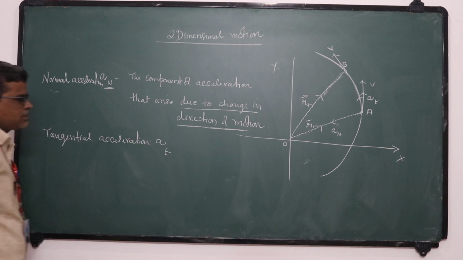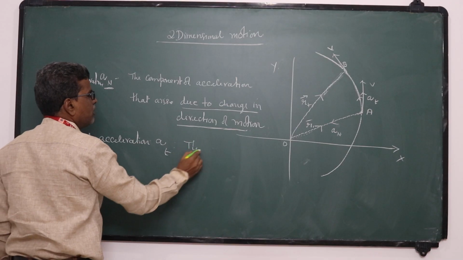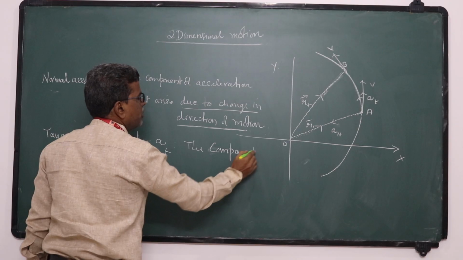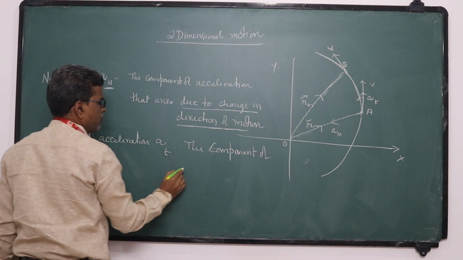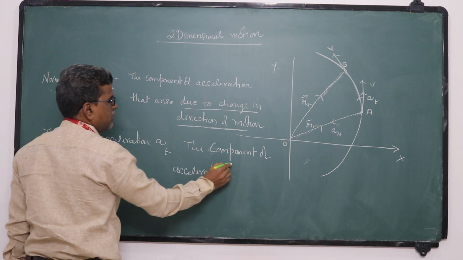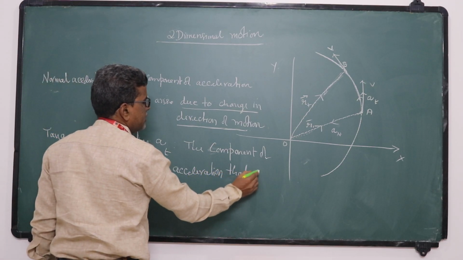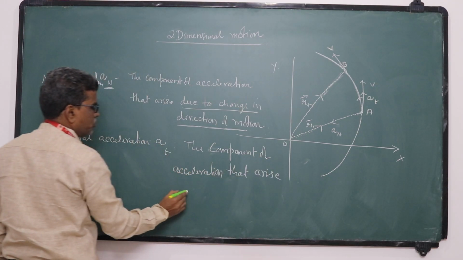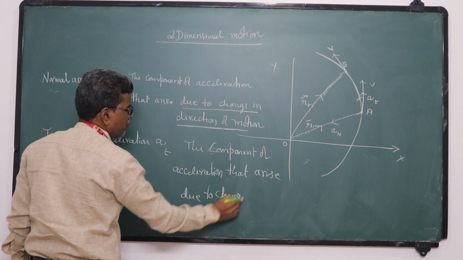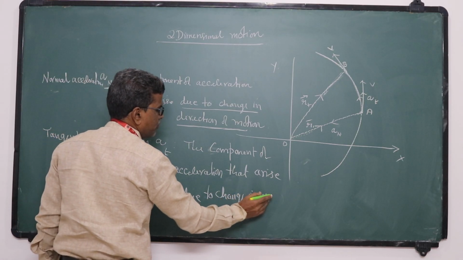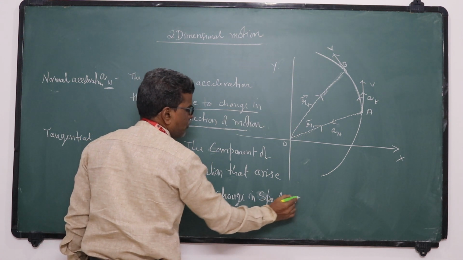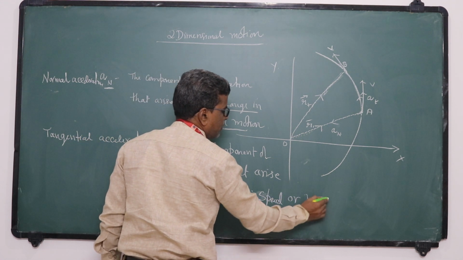Why does it arise? Because it is the component of acceleration that arises due to change in magnitude, change in speed or magnitude of velocity.